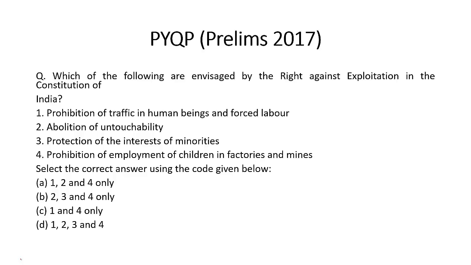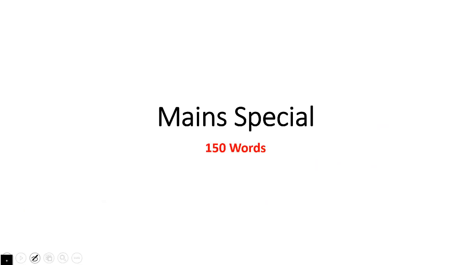Previous year's prelims based question, 2017: which of the following are envisaged by the right against exploitation in the Constitution of India? Right against exploitation talks about two articles, 23 and 24. Article 23 talks about prohibition of traffic in human beings and forced labor. Article 24 talks about prohibition of employment of children in factories and mines. So the correct answer is 1 and 4, C.